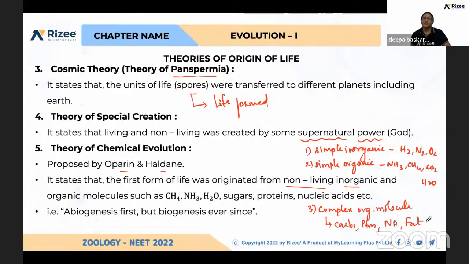Here again the debate: which was first originated? They proved that these complex molecules can evolve into life when they have a few qualities. So what are those qualities? They should have some evolving nature, and one more thing, a multiplication, duplication property should be there.